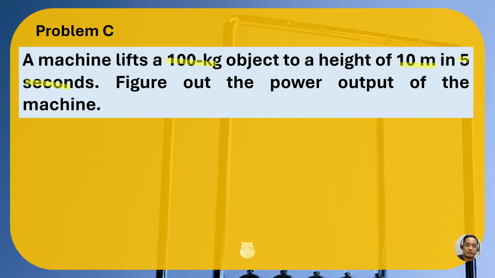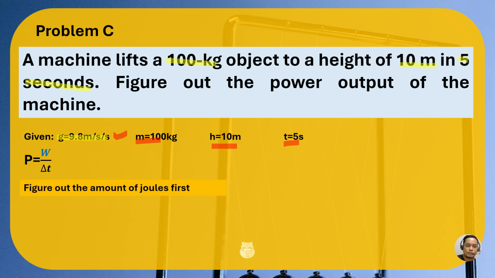Let's figure out the amount of power output of the machine. If you notice, the givens we have, it's understood gravity is there. We have the mass, height, and time. And our formula to get the power output is just work over time, the rate of work, right?